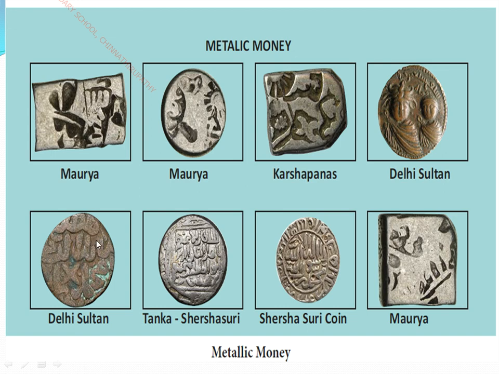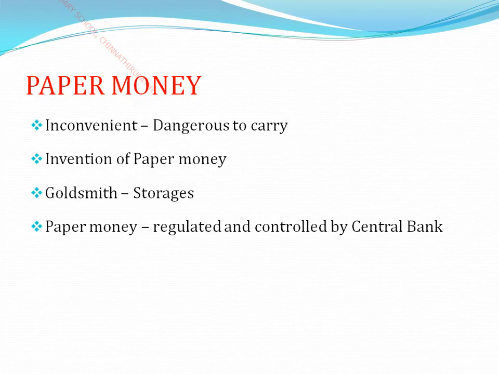See here the letters which belong to the Muslim language, like Urdu. It is written here on a coin. In the same way the Tanka, and Sher Shah Suri who introduced the calligraphy coin, had it minted upon the coin. Sher Shah Suri's coin is this, and the Mauryan coin is shown in a square shape. Okay children, these are all examples of the metallic money used by the Indian rulers who succeeded in our country.